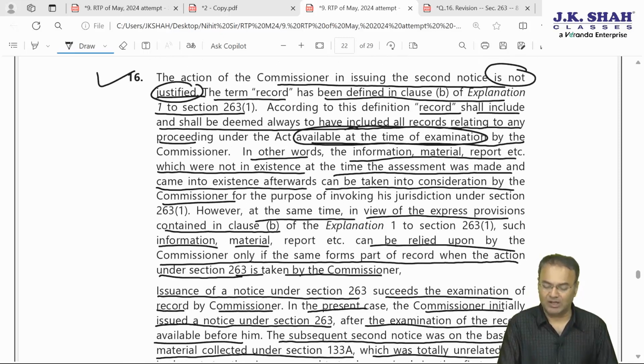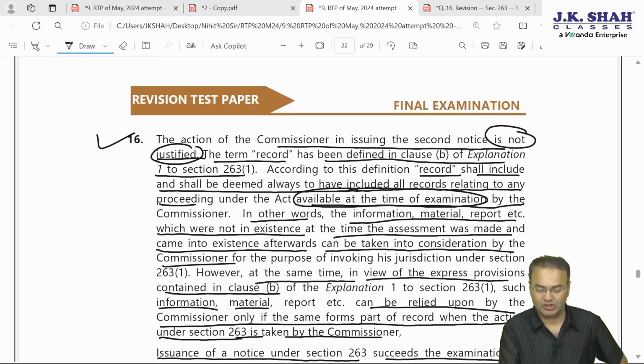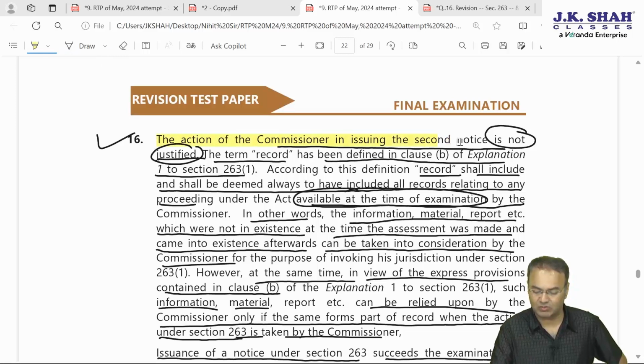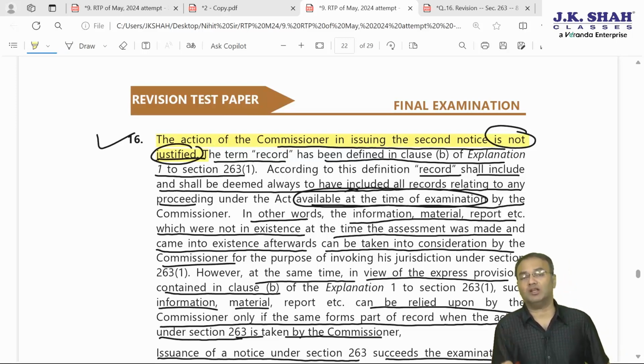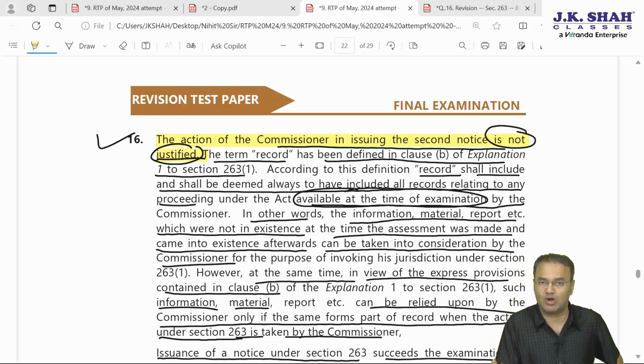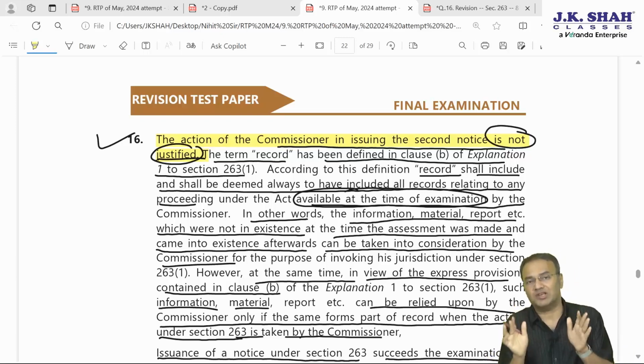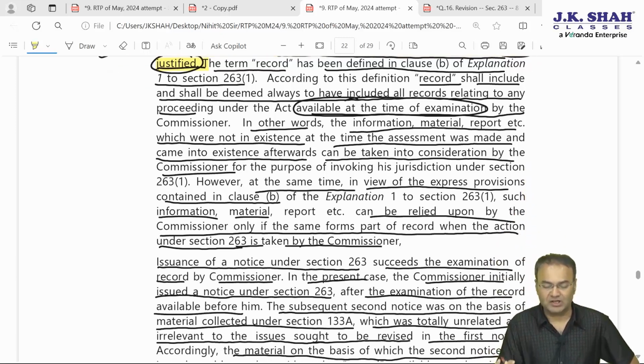Simply in 16(1), mainly when you are attempting this question or this kind of question, mainly answer this way. This particular sentence your answer should start with. Later on, what are the internal contents? Some paper correctors don't bother to read also. 90% of them, they will give you marks based on the quantity of the answer. Avoid cancellation, answer this much. Not very briefly, but concisely answer it this way.